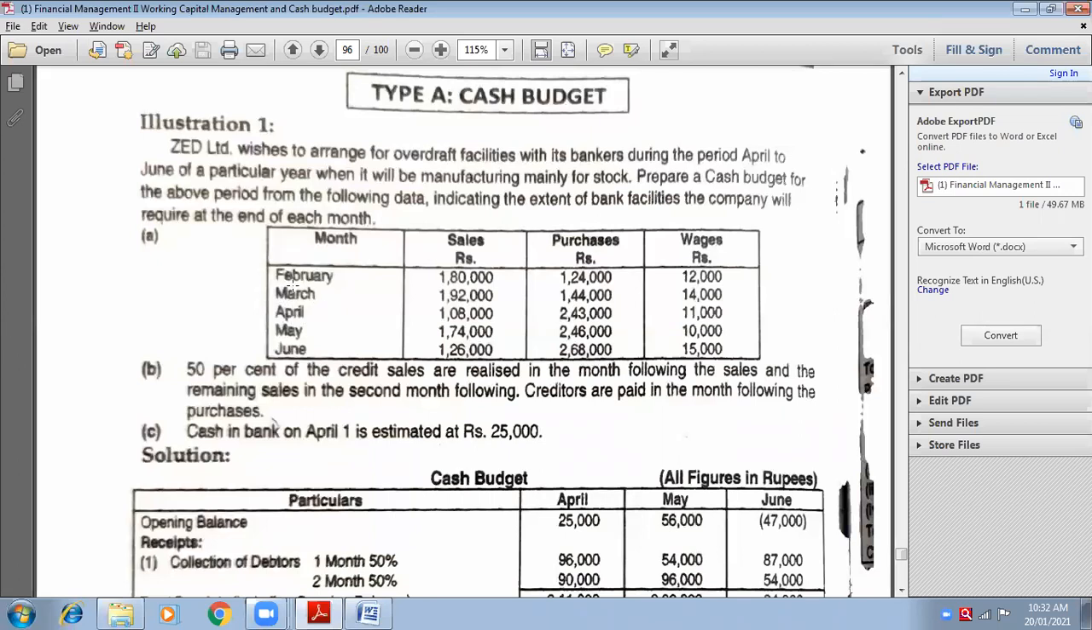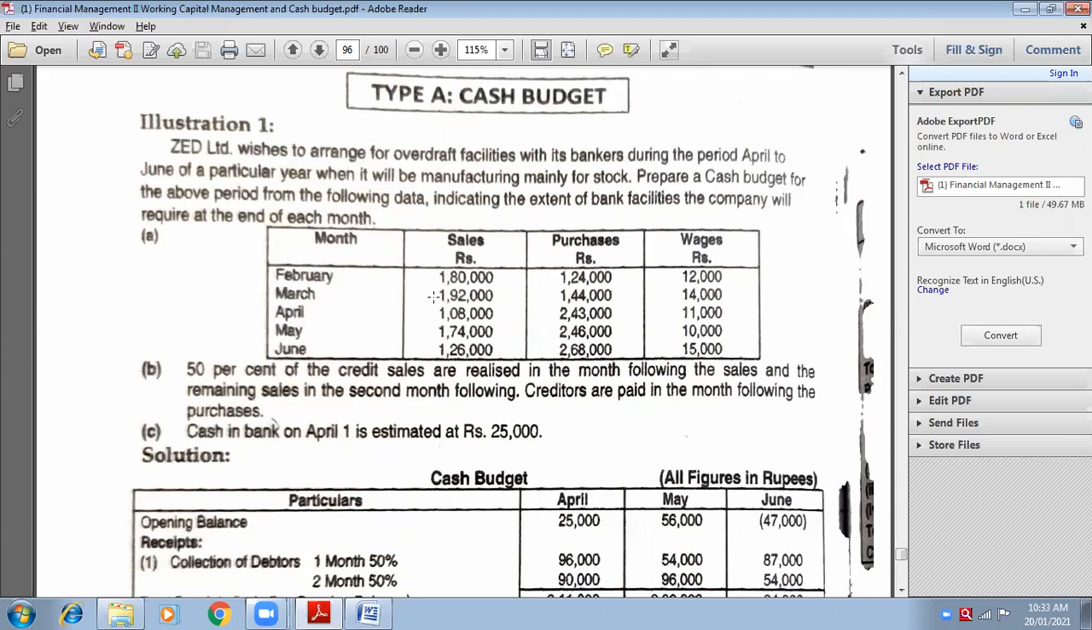Take the example of March. I'm just giving you an example, whether we are going right or wrong. See, March, 1,92,000 if you are selling the goods. 50 percentage will be received in April, means 1 month following, and another 50% will be received in May, that is second month following.